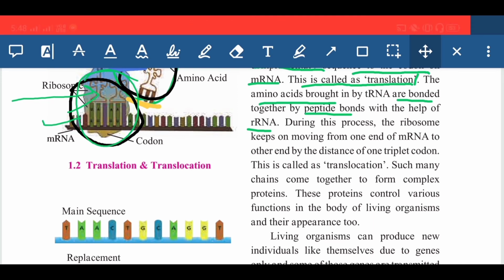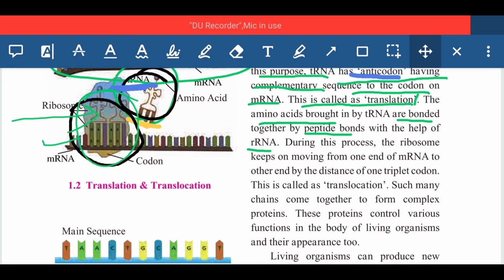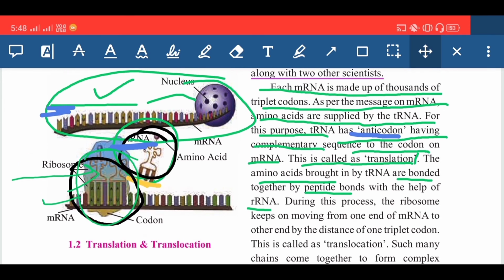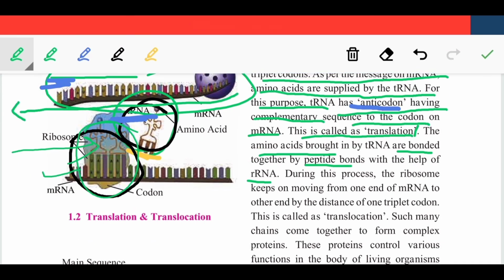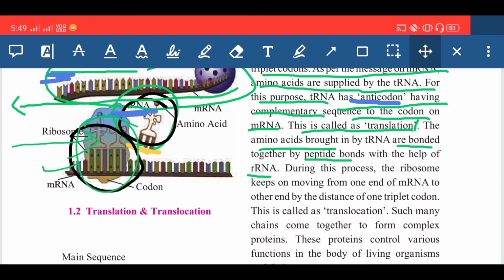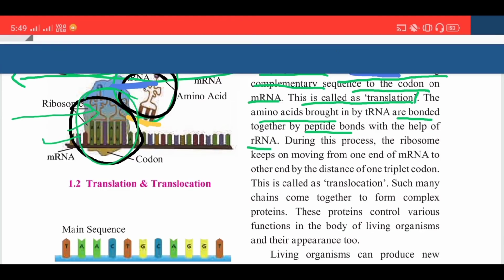During this process, the ribosome keeps on moving from one end of the mRNA to the other end, because as we know, this is the longest chain. While decoding starts with the help of the tRNA, to hold that particular amino acid the ribosome, that is the ribosomal RNA, helps, and it keeps on moving from one end to the other.